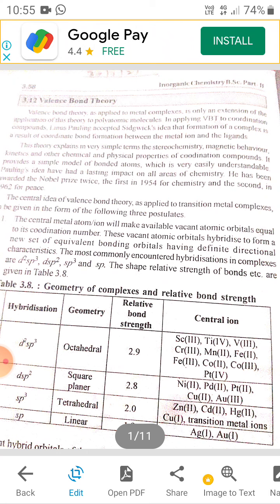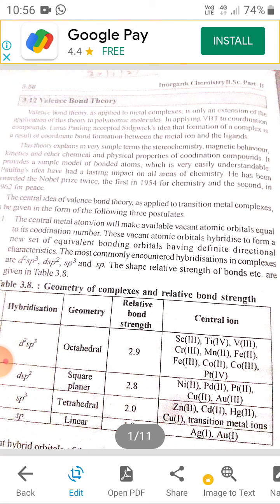Valence bond theory, as applied to metal complexes, is only an extension of the application of the theory of coordination compounds. This theory explains in a very simple way the properties of stereochemistry, magnetic behavior, kinetics and other chemical and physical properties of coordination compounds. It provides a simple method of bonded atoms. The central idea of valence bond theory applied to transition metal complexes is given in different steps.